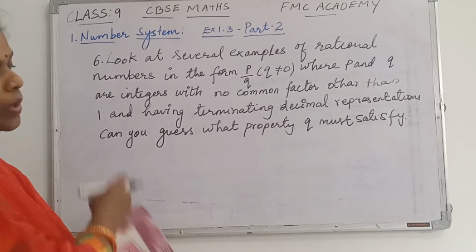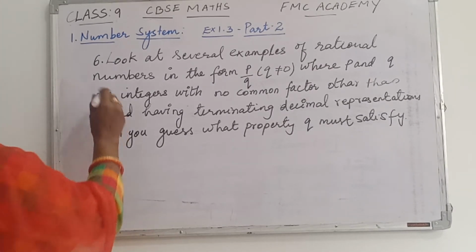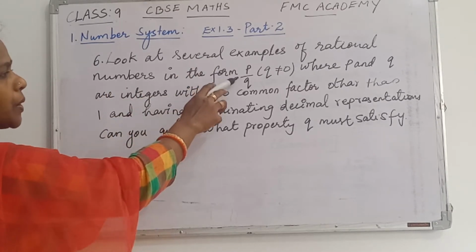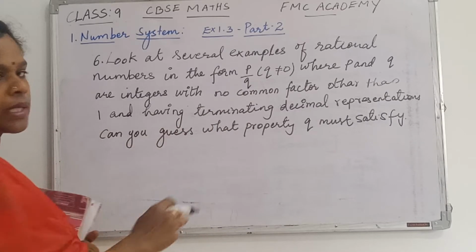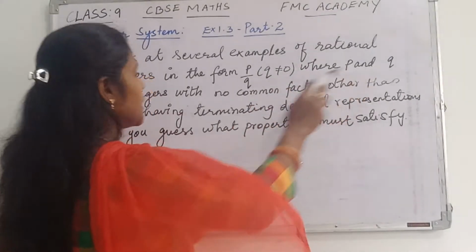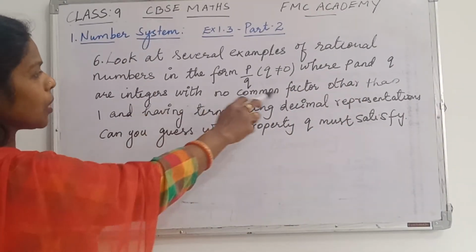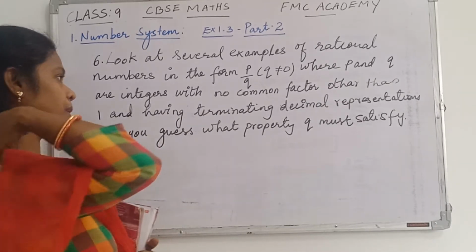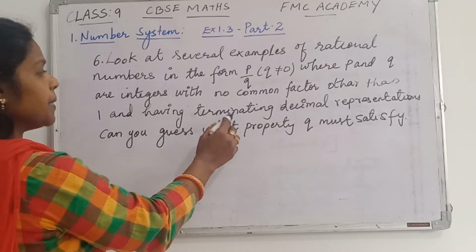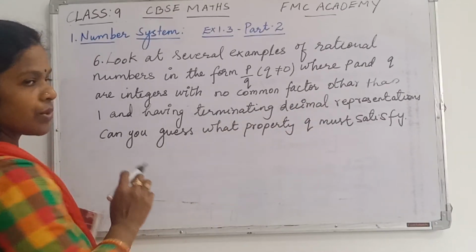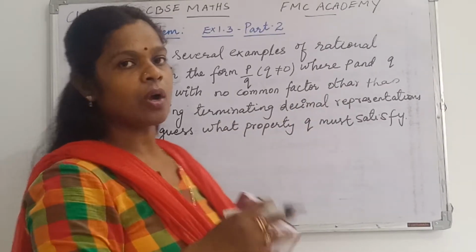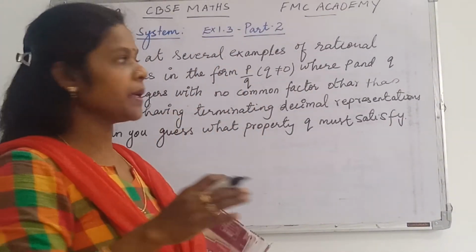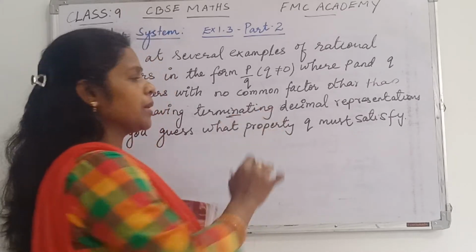Okay children, just see what the question given here is. Look at several examples of rational numbers in the form p by q, in which q is not equal to 0, where p and q are integers with no common factor other than 1. They should not have any common factor except 1, and they should have terminating decimal representations. They should be terminated.